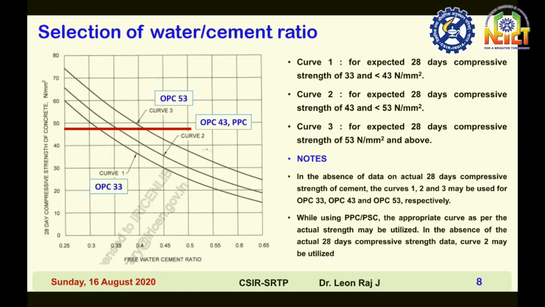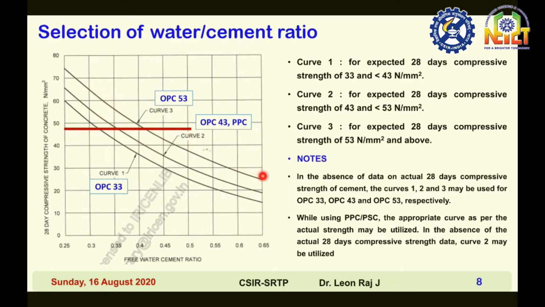Here you can see that as the free water cement ratio increases, the compressive strength of concrete decreases. For example, for OPC 53 at a water cement ratio of 0.5, the compressive strength is 75 MPa. At the same time, for a water cement ratio of 0.65, it is only 25 MPa. So this is the curve, right?